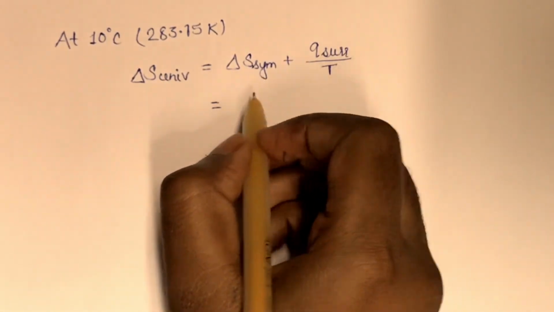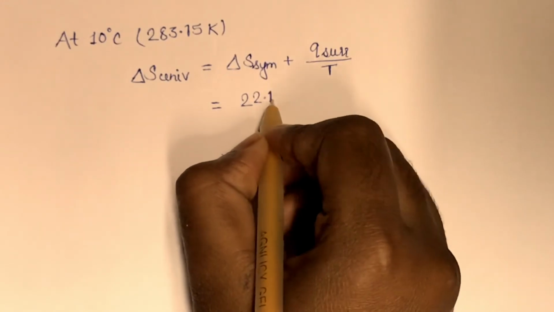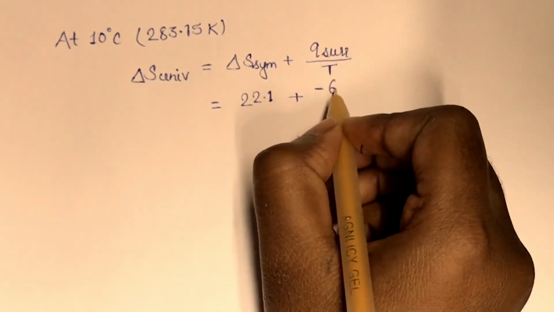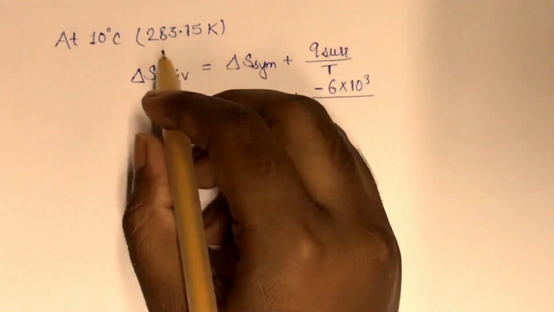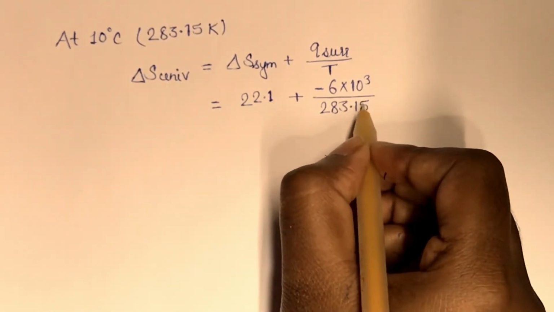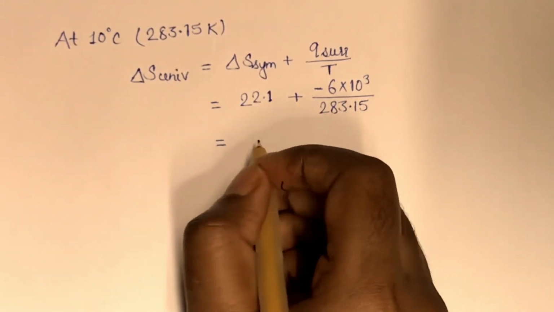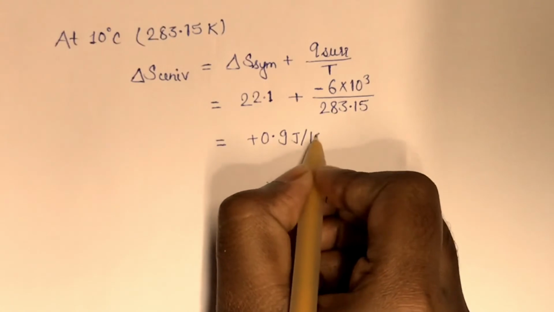Delta S system is given, equal to 22.1, plus Q surrounding, which is equal to minus 6 into 10 raised to the power 3, upon temperature 283.15. After calculating, we will get plus 0.9 joule per Kelvin.